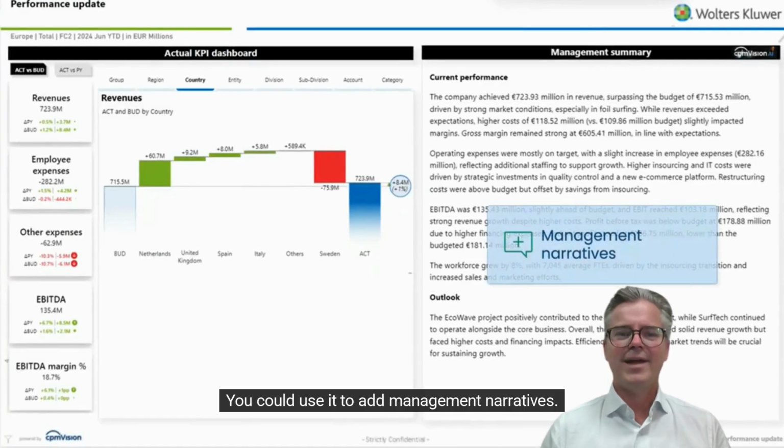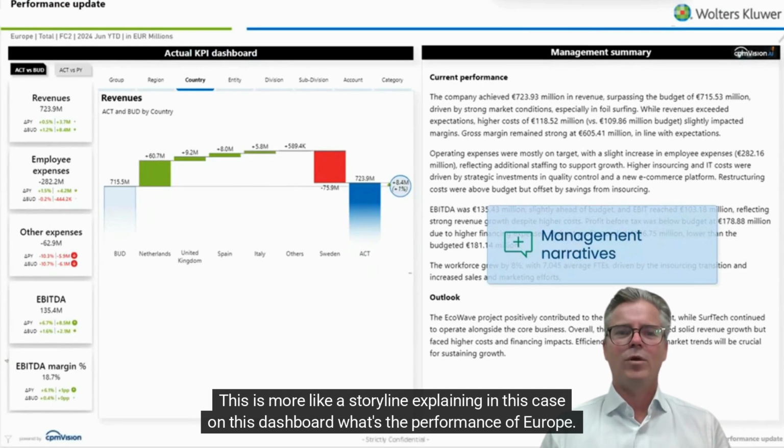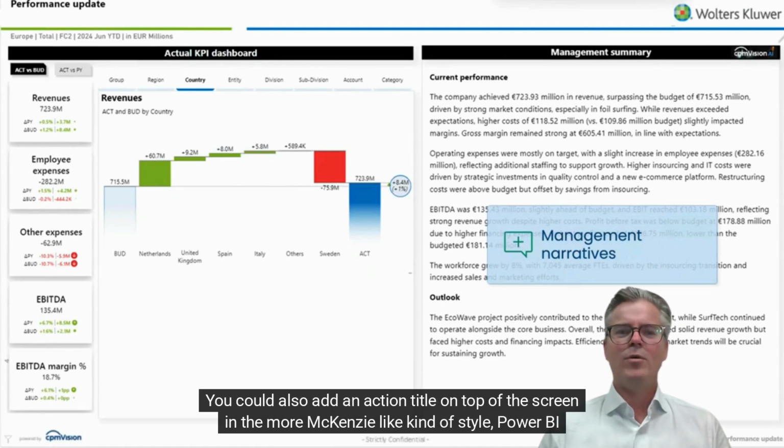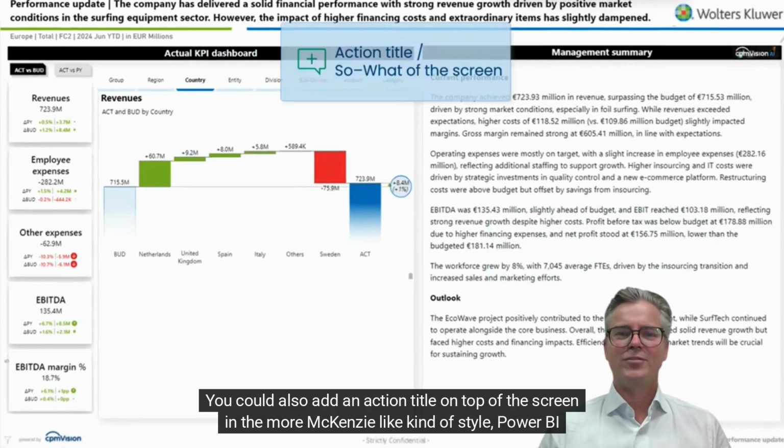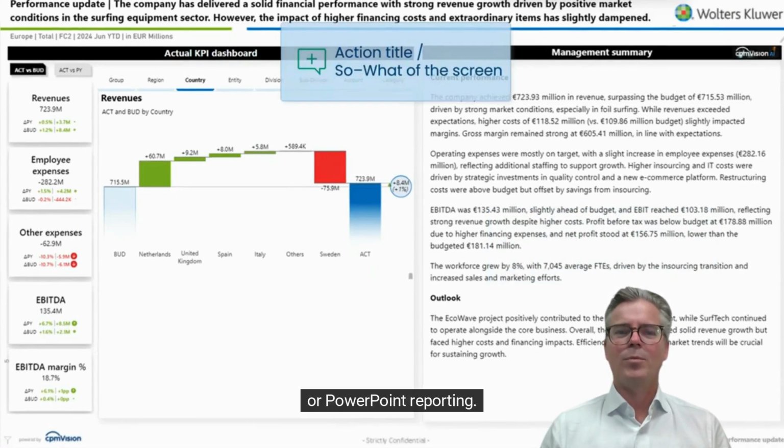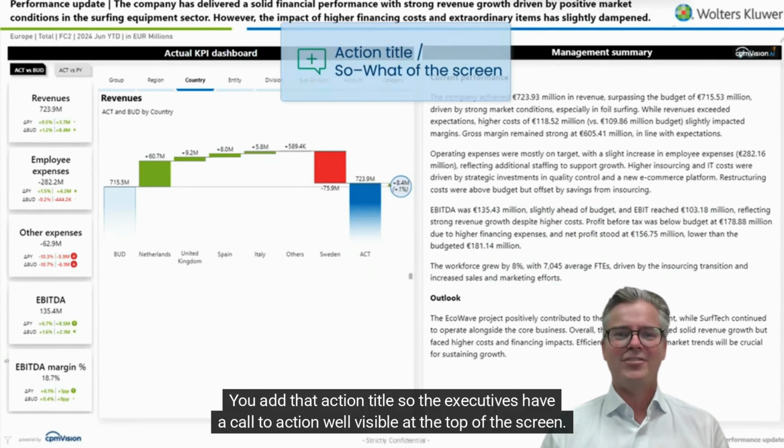You could use it to add management narratives. This is more like a storyline explaining, in this case on this dashboard, what's the performance of Europe. You could also add an action title on top of the screen in the more McKinsey-like kind of style, Power BI or PowerPoint reporting. You add that action title so the executives have a call to action well visible at the top of the screen.